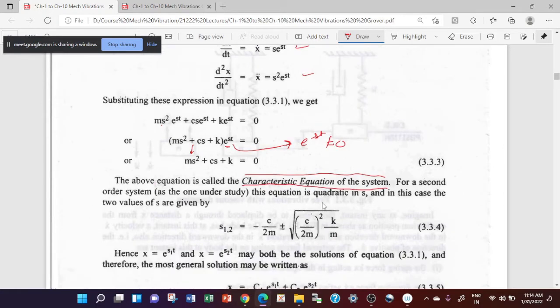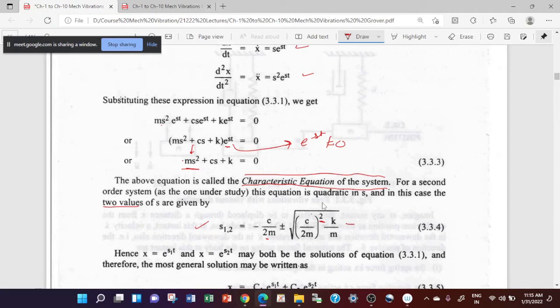Now this is basically a quadratic equation in s, so it will have two roots or two values, and the two roots can be given by minus b plus minus square root of b square minus 4ac upon 2a, and these are the roots of this equation.